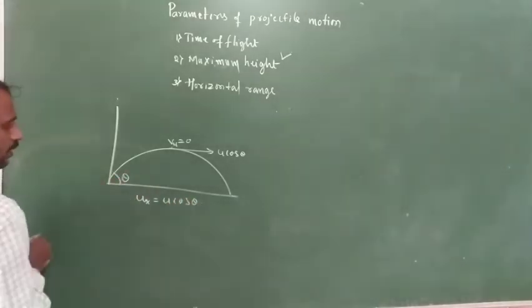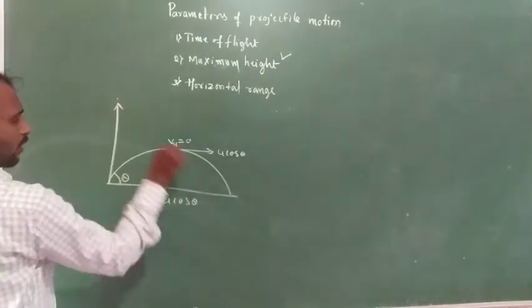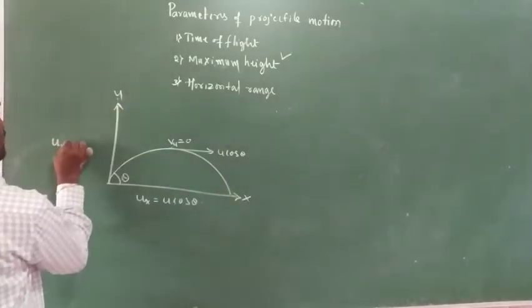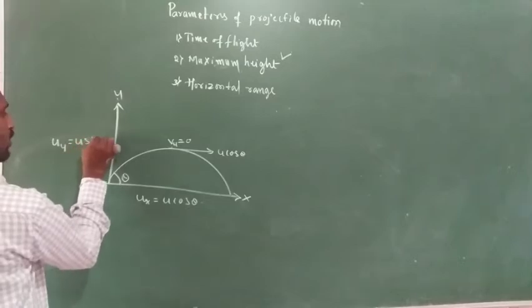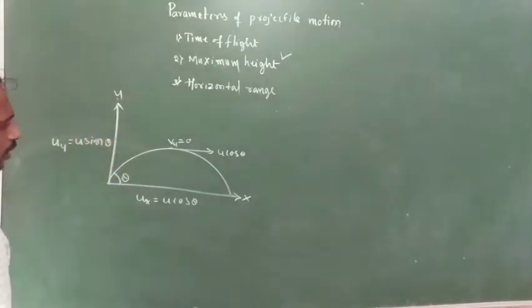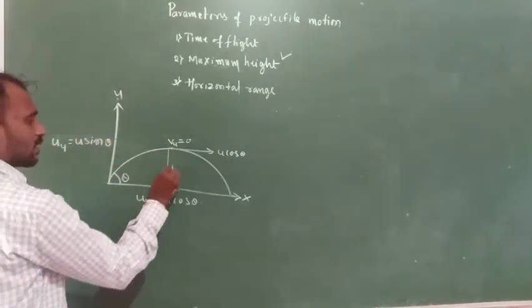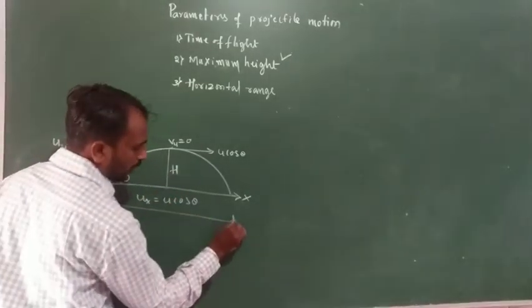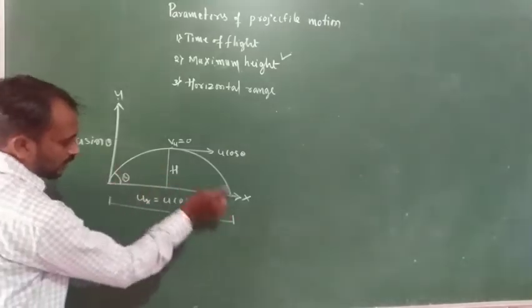This is theta, the angle of projection, and along the y-axis uy is equal to u sin theta. Here h is the maximum height. Then we want to calculate the range of the projectile. So this one is the range.